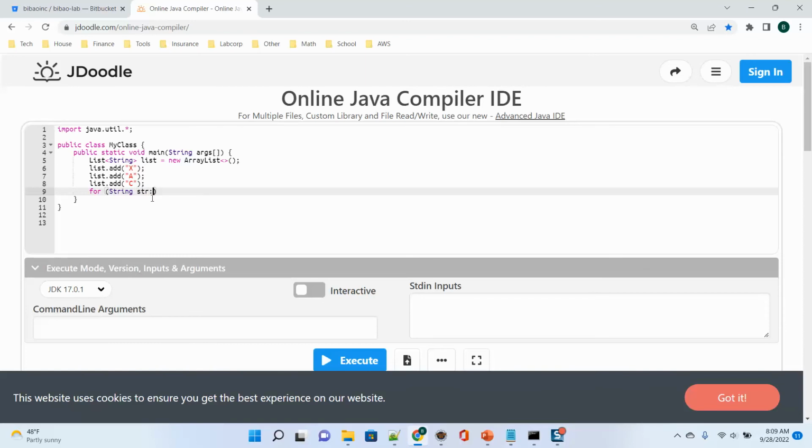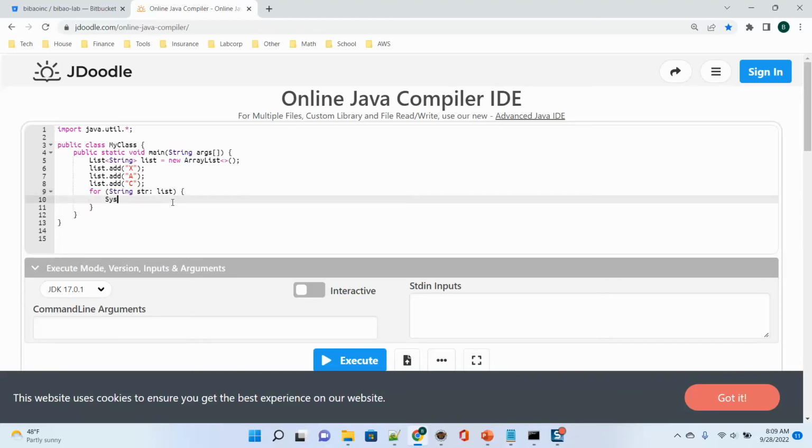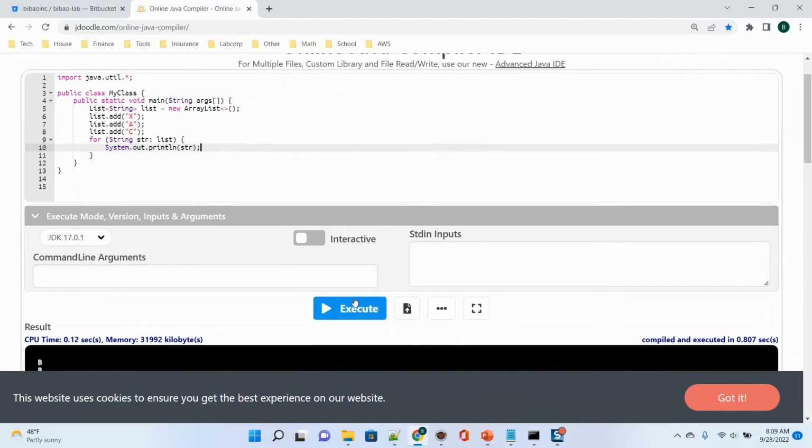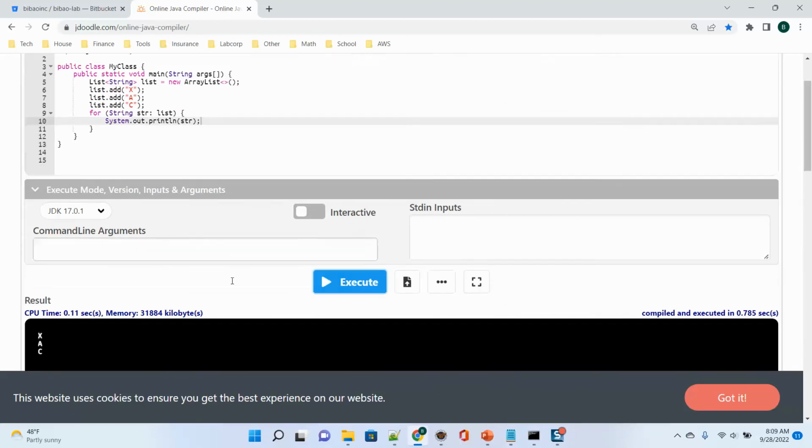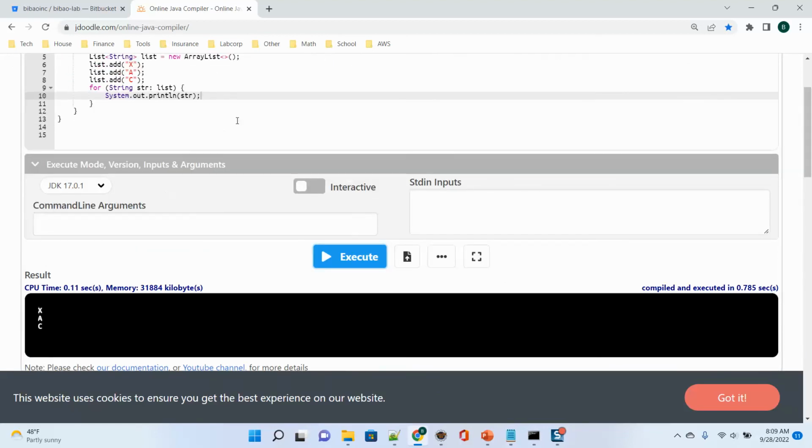This is a new feature, I think starting from Java 5. So you don't have to use the index, I just use the colon to go through a list. This is String. So I just go through the list. So you can execute it. It's X A C. It keeps insertion order.